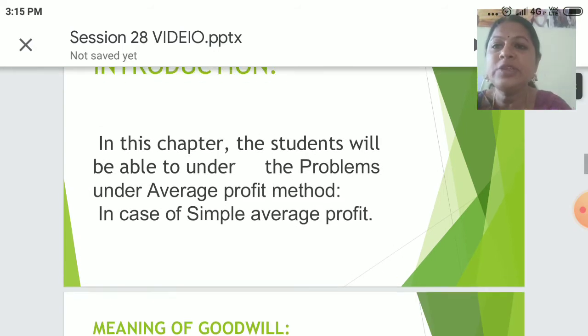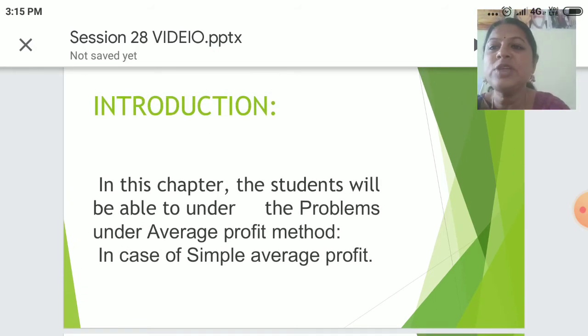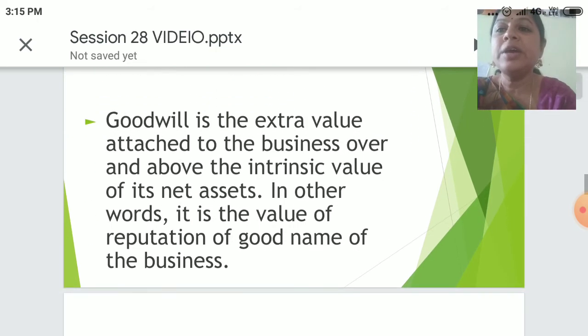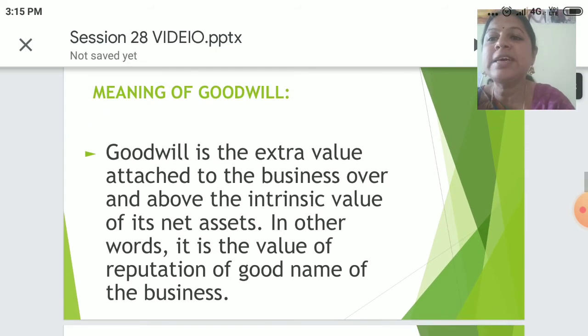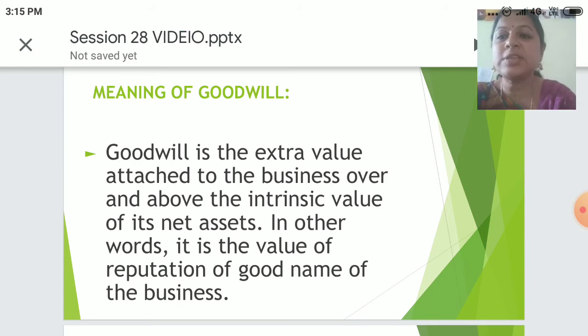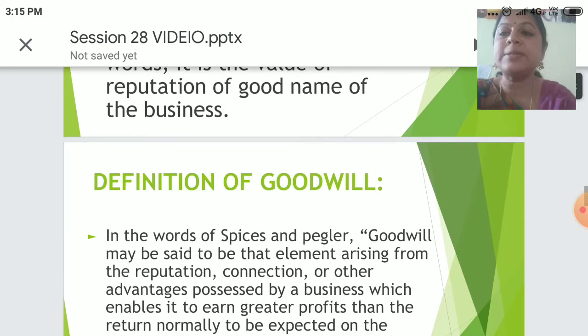Let's have the introduction part. In this chapter, the students will be able to understand the problems, the procedure to solve the problems under the average profit method in case of simple average profit. Meaning of goodwill. Goodwill is the extra value attached to the business over and above the intrinsic value of its net assets. In other words, it is the value of reputation or good name of the business.